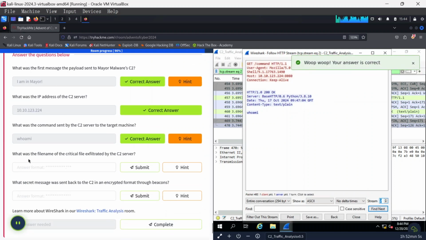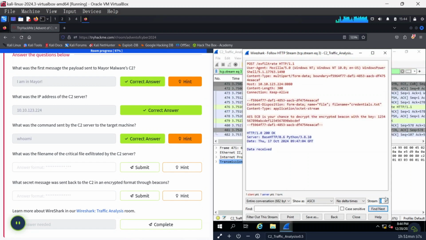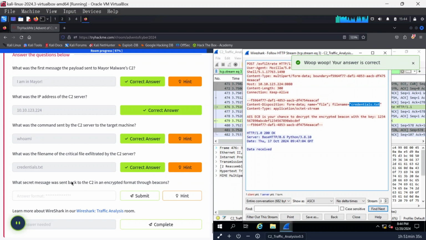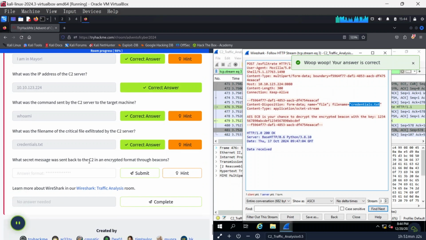Now, what was the file name of the critical file exfiltrated by the C2 server? That is actually on stream 3, on that /exfiltrate, and the file name is credentials.txt. So I want to copy that, and we can paste that here and remove that quotation mark, and hit submit. And that's correct.